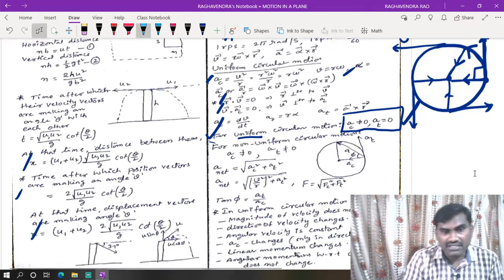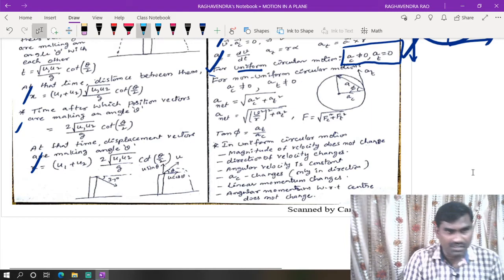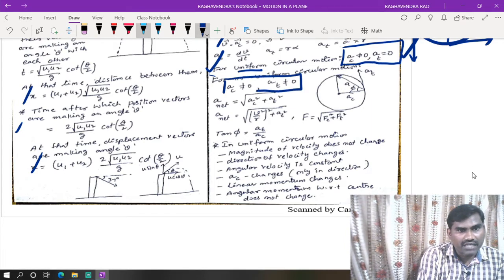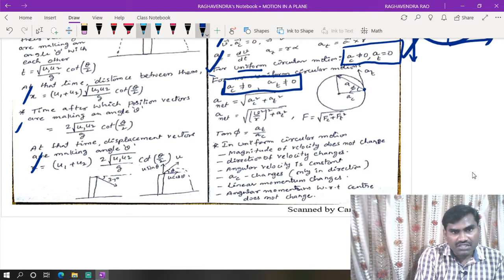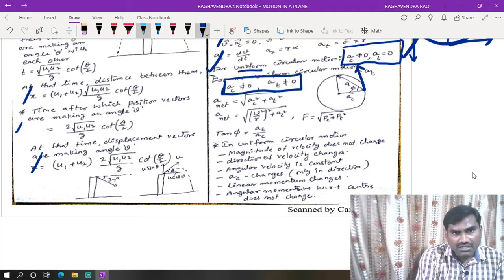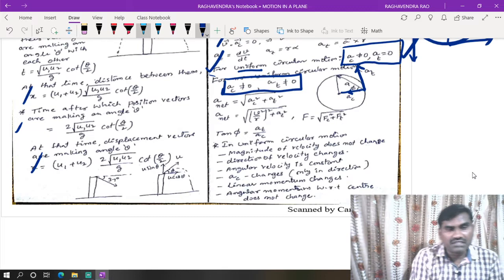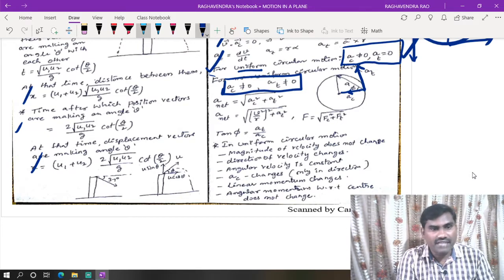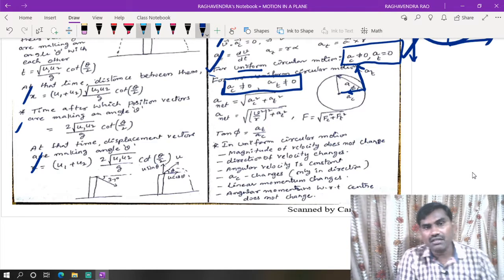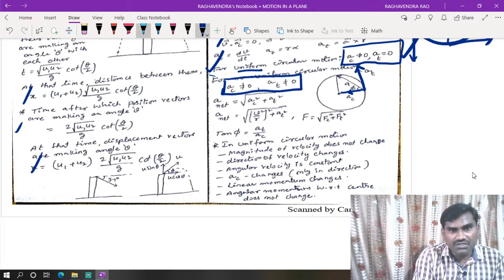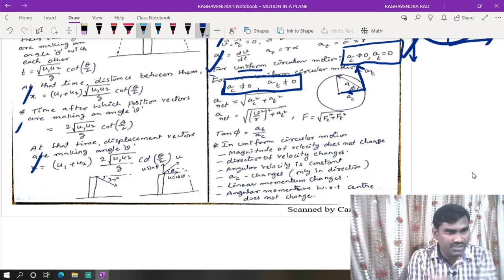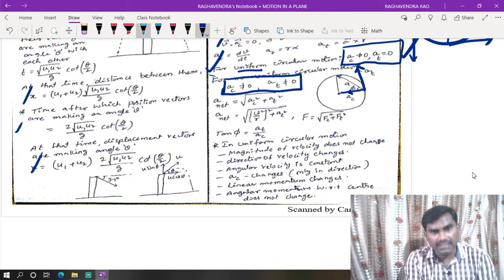But in the case of non-uniform circular motion, both accelerations act. The velocity magnitude also changes, and the direction also changes, so both are not equal to 0. There is a centripetal acceleration as well as a tangential acceleration. The angle between these two is 90 degrees, since centripetal acceleration acts toward the center and tangential acceleration acts along the tangent.